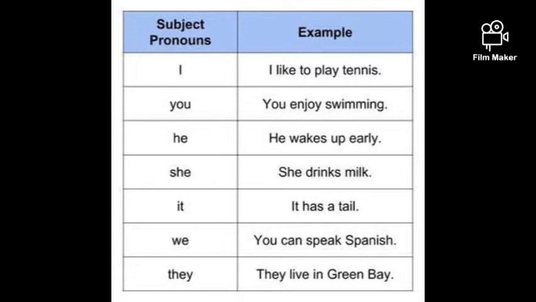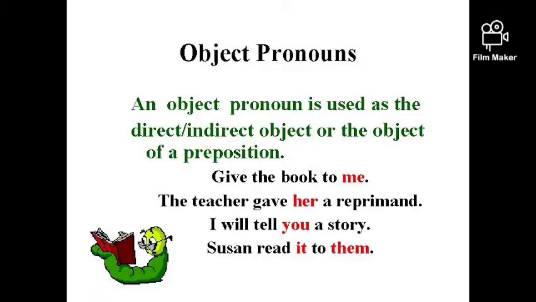They are all the main parts of the sentence. They are all the doers of the actions. So subject can be called the doer of the action. So who plays tennis? I. Who is enjoying swimming? You.